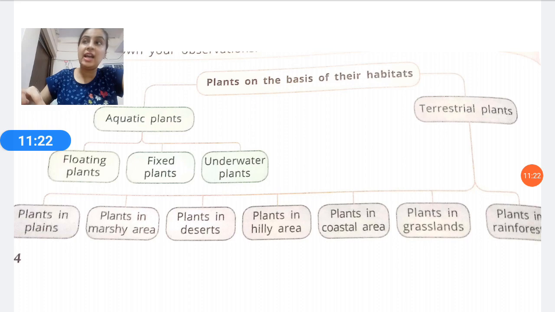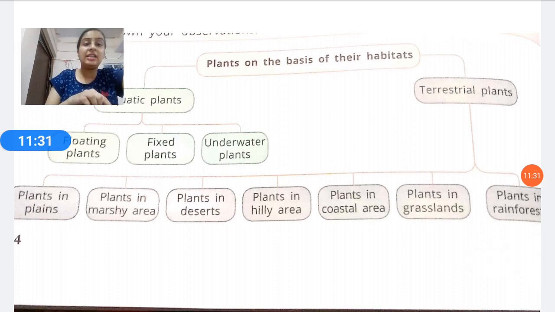Plants in the marshy areas, you have to draw one diagram of that. Plants in the deserts, you have to draw one diagram of that. Hilly areas also you have to draw one diagram. Coastal areas also, grasslands also, you have to draw the diagram of each and every plant. Okay, one diagram you have to draw in your notebook.